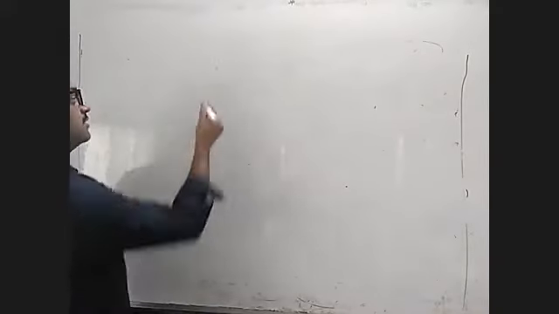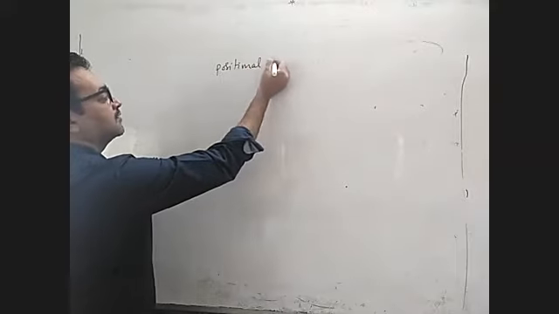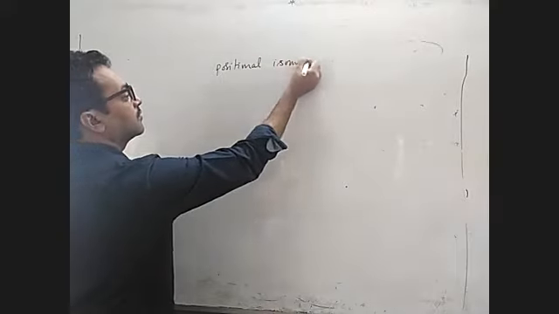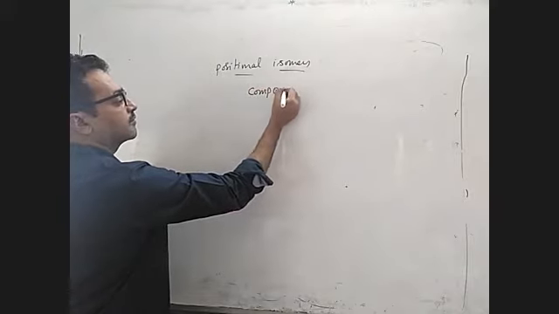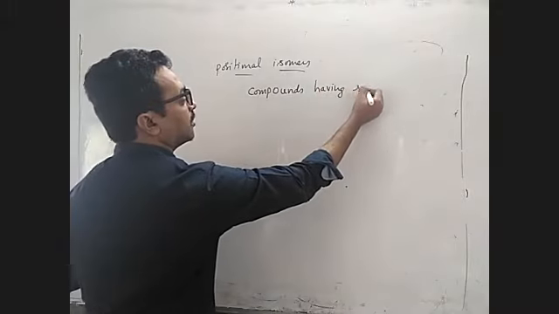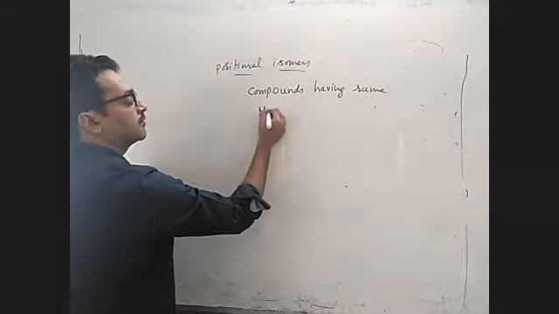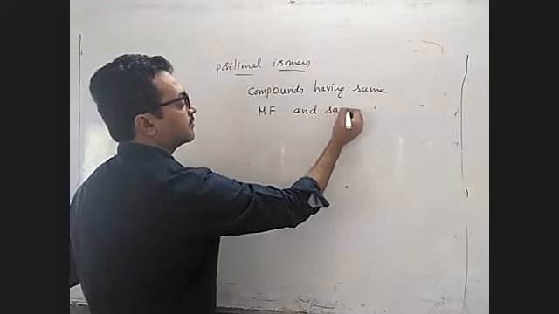Next, position isomer. What do you mean by position isomer or positional isomerism? Compounds having the same molecular formula and the same parent chain.